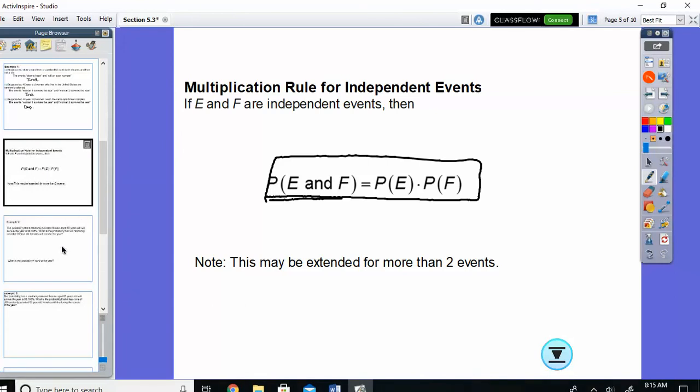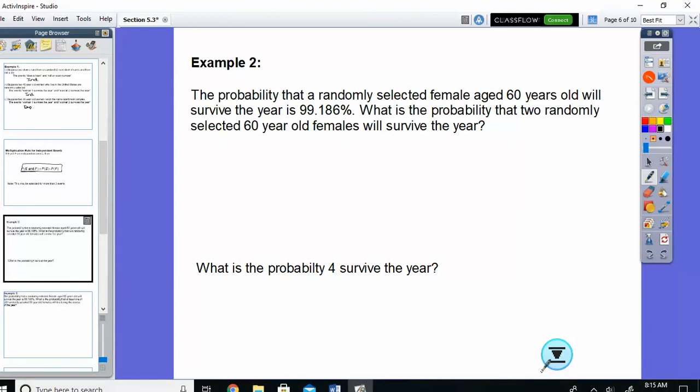So let's do an example. The probability a randomly selected female age 60 years old will survive the year is 99.186%. What is the probability that two randomly selected 60-year-old females will survive the year?